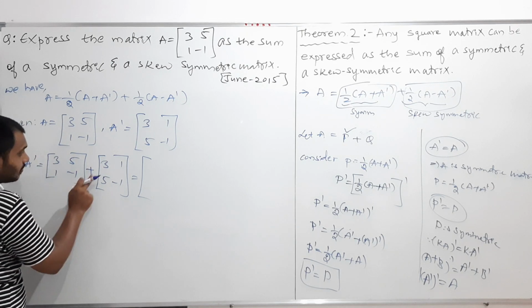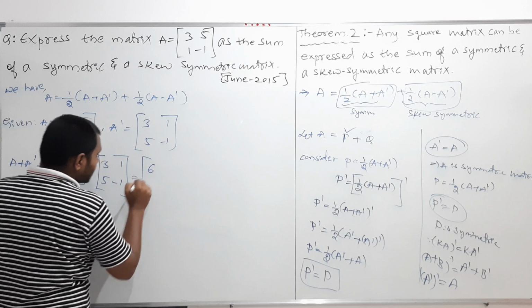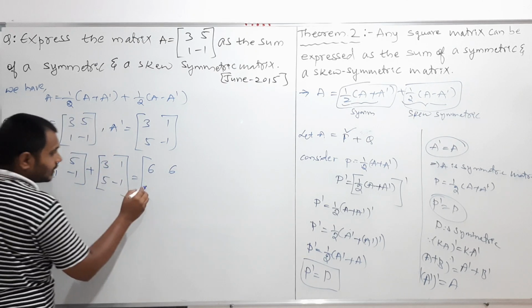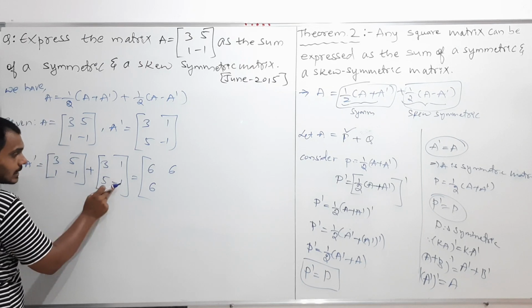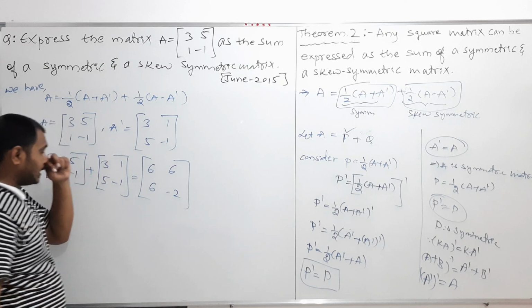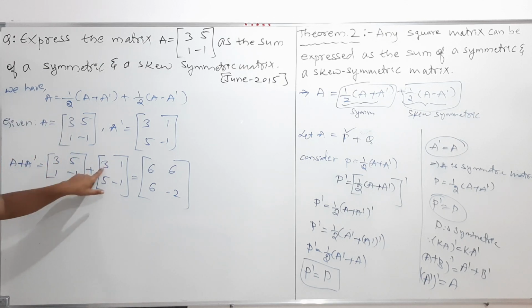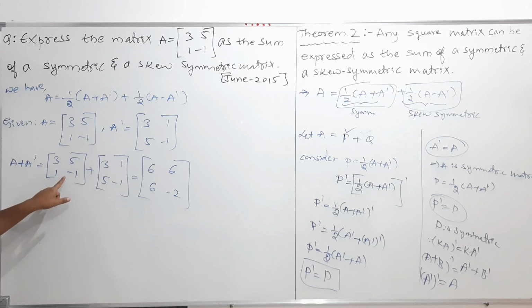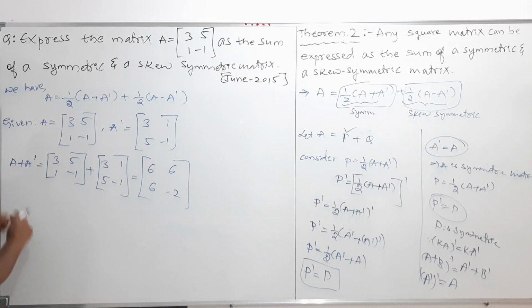So therefore 3 plus 3 is, my dear students, 6. 5 plus 1 is 6. 1 plus 5 is 6. Minus 1 plus minus 1 is minus 2, my dear students. Clear? This is your A plus A dash.